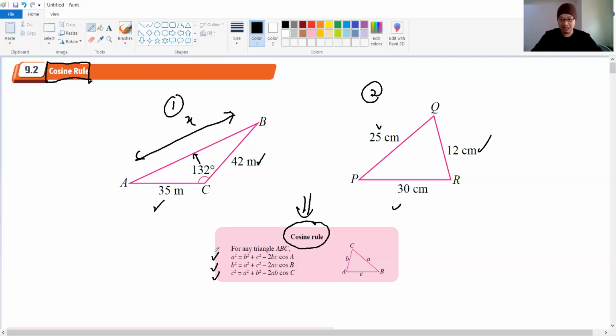Okay. So that's all about the introduction of the cos rule. Very straightforward. So remember this one, the first one. a squared equals b squared plus c squared minus 2 times b times c cos A. Theta came from the A here. So to find this length here, 35 squared plus 42 squared minus 2 times 35 times 42 cos 132. Then you can find x.